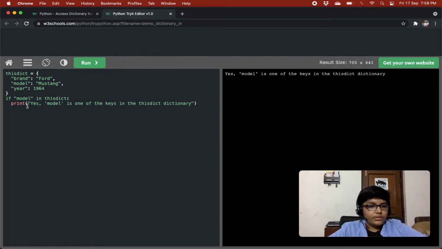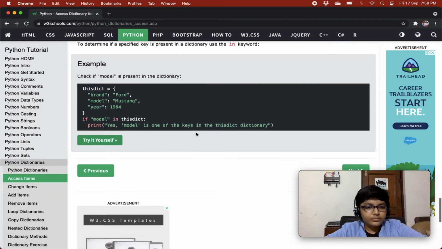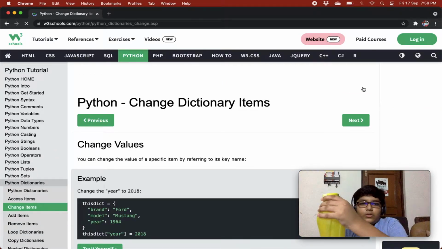right? So if we had given model 2 that is not present in this dict, then it will print nothing, because we are just printing yes, model is one of the keys in dictionary. If we find this value present over here in this dict, but over here we don't find the model 2 key in this dict, that's why we don't print this, and there's nothing else to print, right? And this was our next chapter, and I'll just have a sip of water.